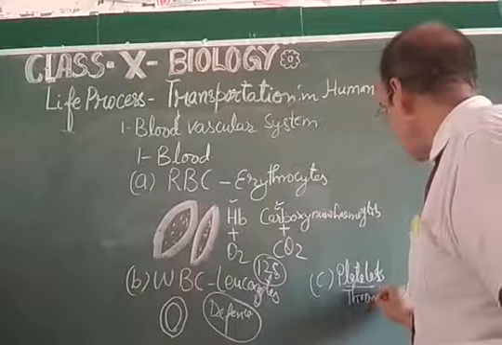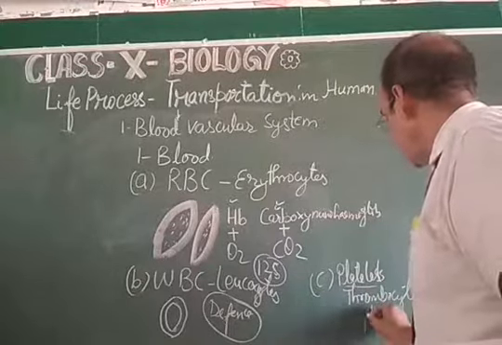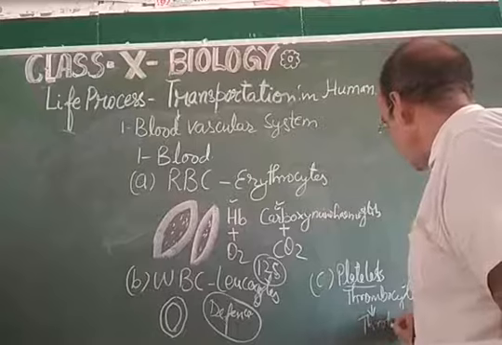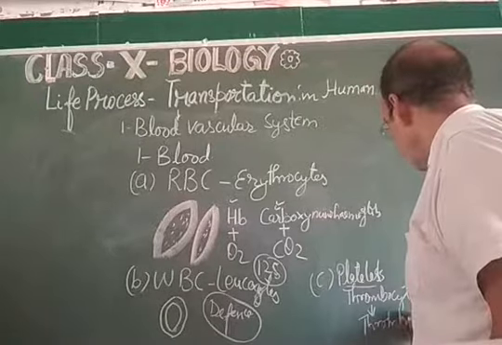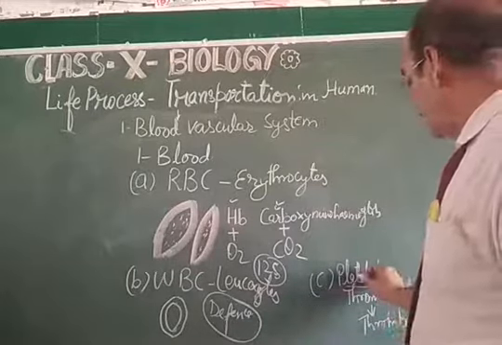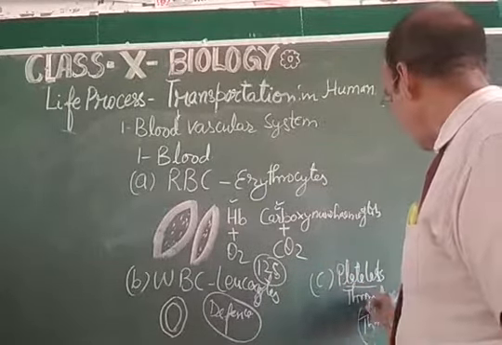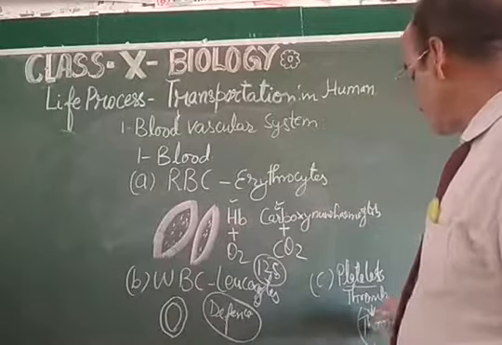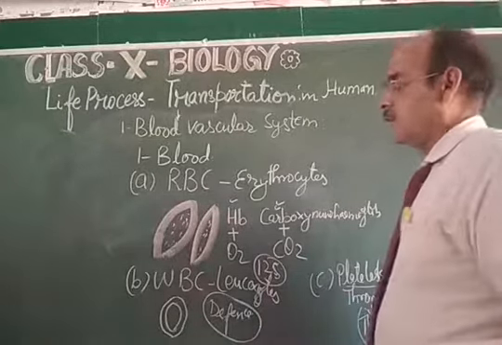And these thrombocytes produce thrombin, which helps in the blood clotting, and they provide the base. This is a protein, thrombin, and this thrombin facilitates the clotting of the blood.